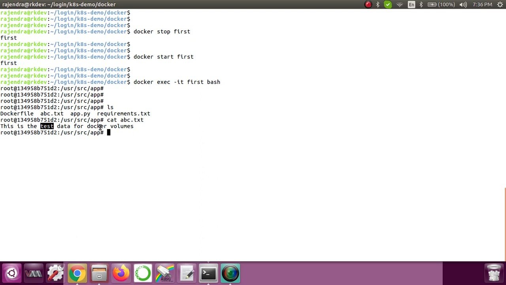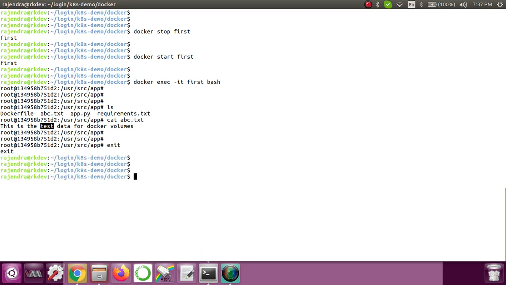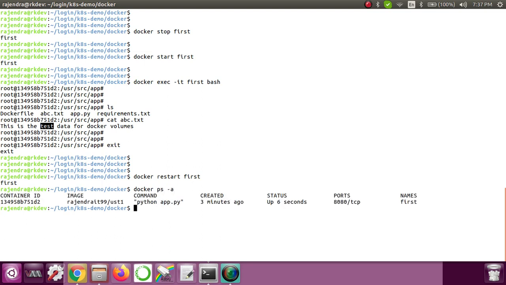Okay, so this is about if you stop and then start. Now let's try if we restart the container, whether the data is there or it vanishes. Let me first exit out of this container, and then I'll use the restart command that we have. So I'll do docker restart and the container name. Now if I run this, you'll see that the container got restarted. To verify whether it's really restarted or not, I'll do docker ps -a. Here you will see that the container was created 3 minutes ago, but the status is up for just 6 seconds. That means just now it got restarted.